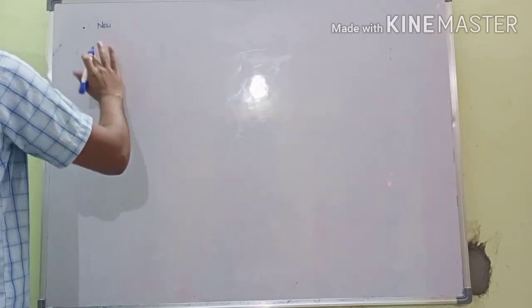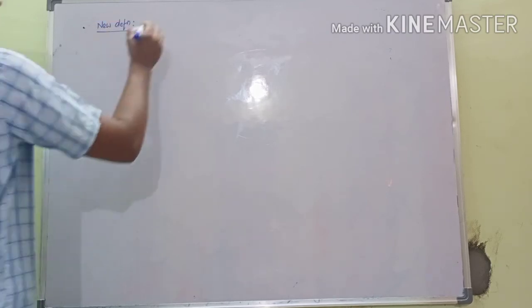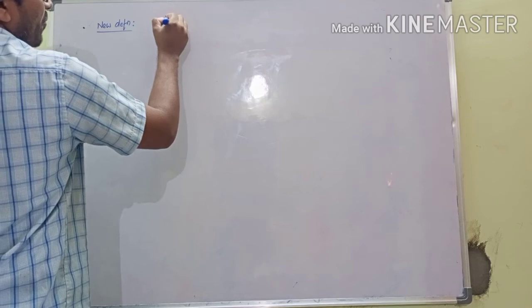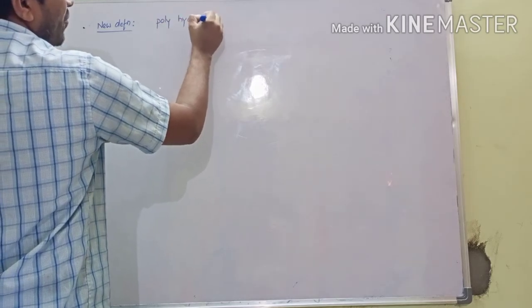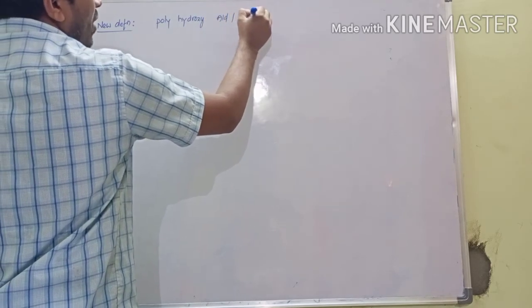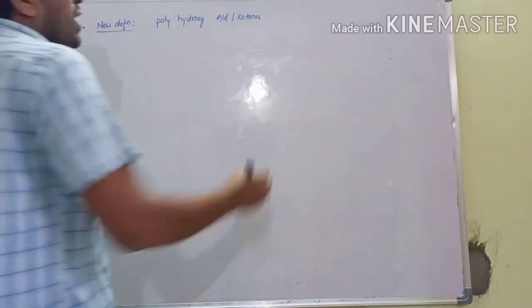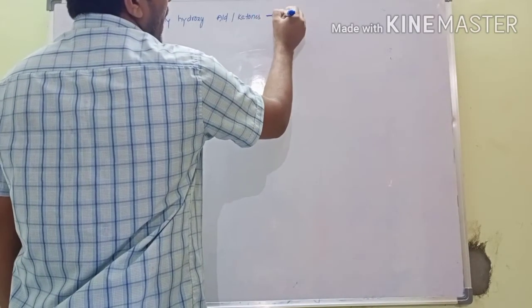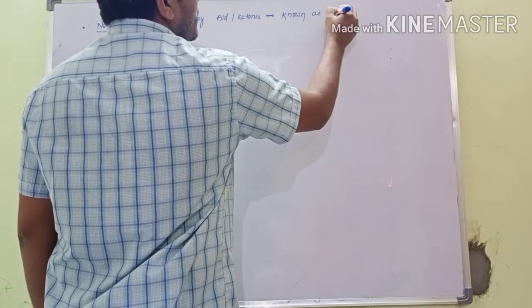The new definition of carbohydrates: polyhydroxy aldehydes or ketones are known as carbohydrates.